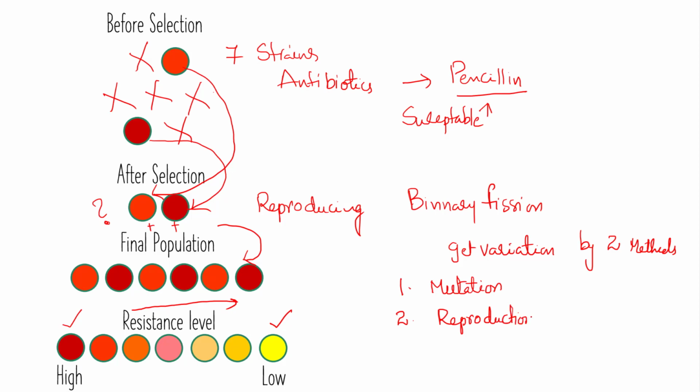Here, even though the bacteria reproduce asexually by binary fission, they have a mechanism to introduce variations. They also have a special mechanism to introduce variation, which induces variety in the bacterial colony. So this is how adaptation can be seen in organisms by 2 methods: one is mutation and the other is what we generally call reproduction.